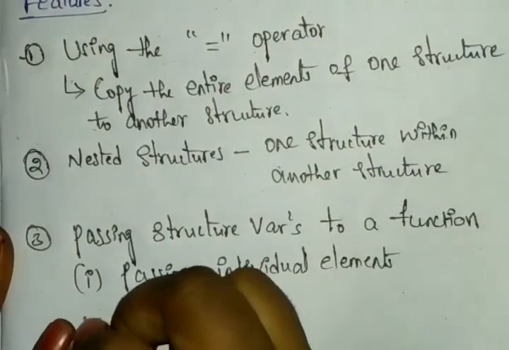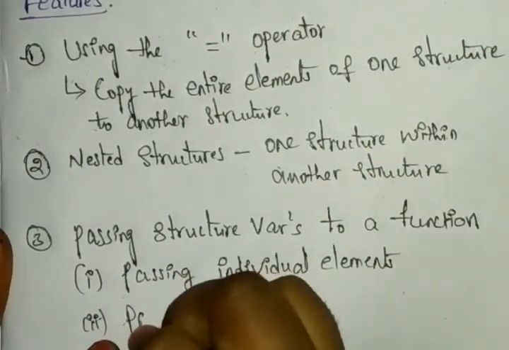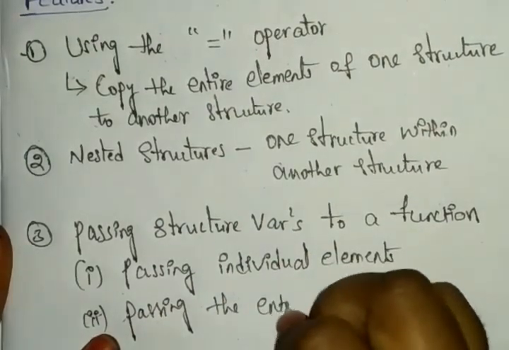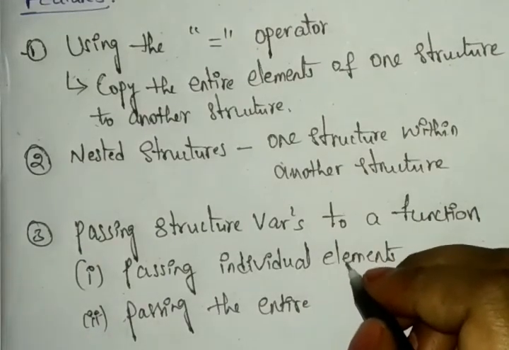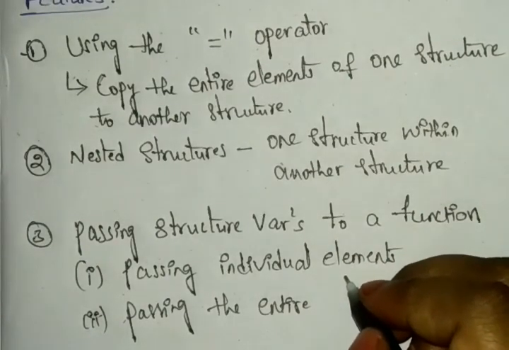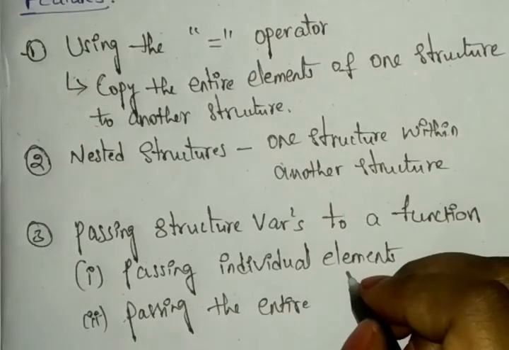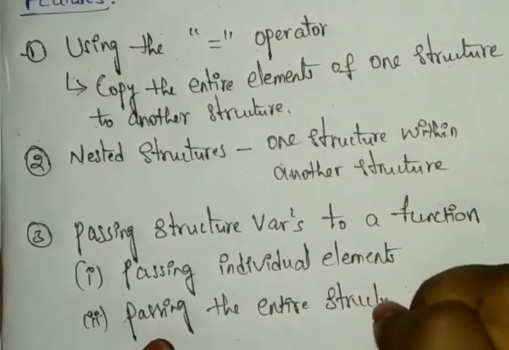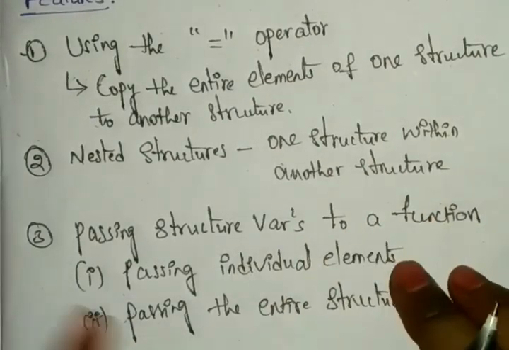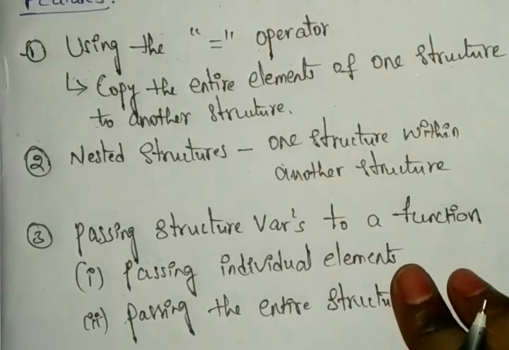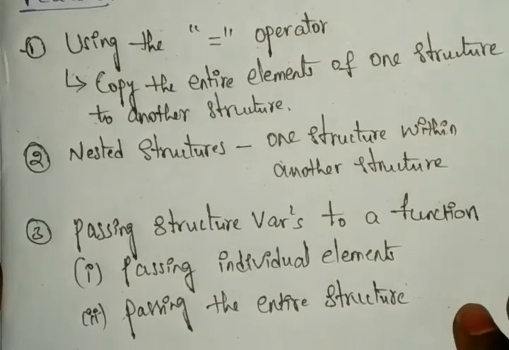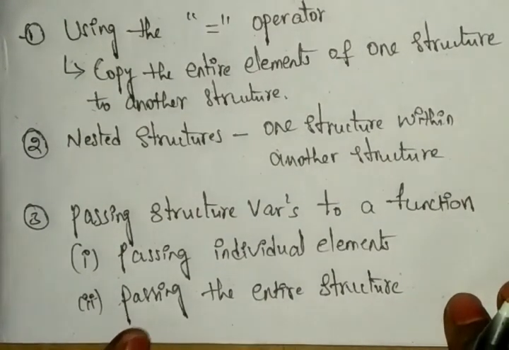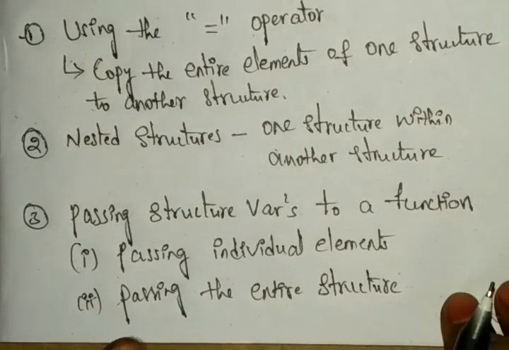And next we have passing the entire structure also. Passing the entire structure means we can perform this in the main function. Whatever you have inside the main function, that can be performed into this. Entire structure means whatever structure you have, you can send. In passing individual elements, we send each and every element one after another. But in passing the entire structure, at one time you can pass everything you have. Okay, like that we can perform our features on the structures.